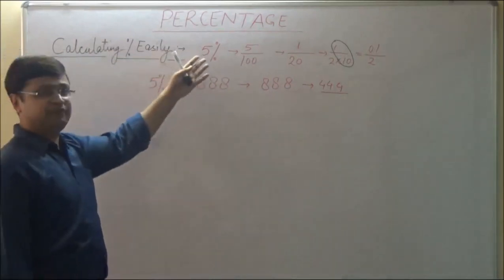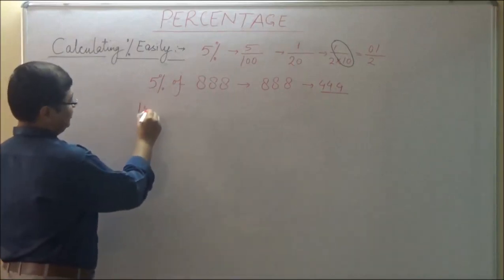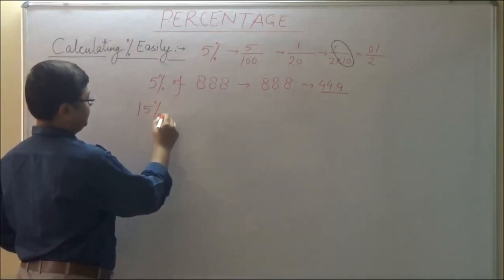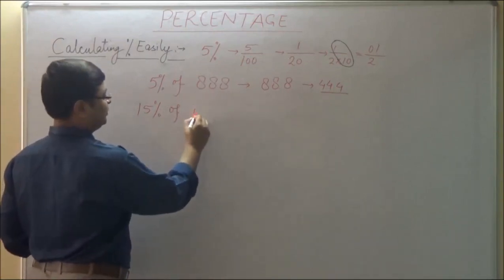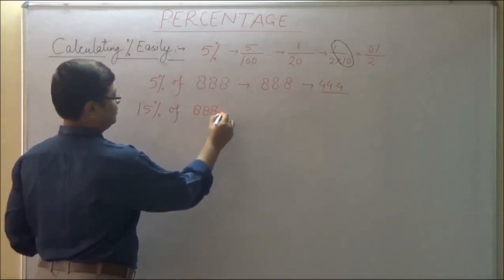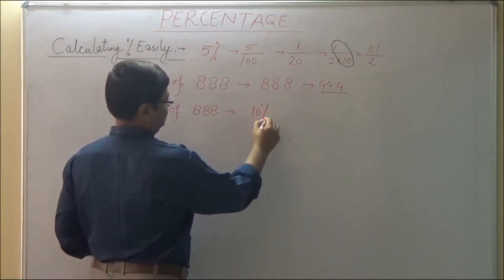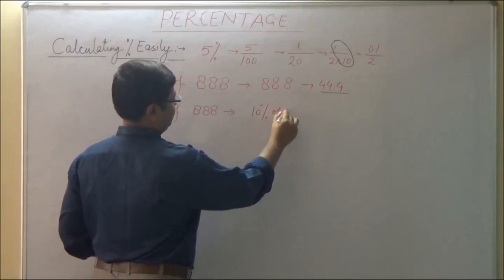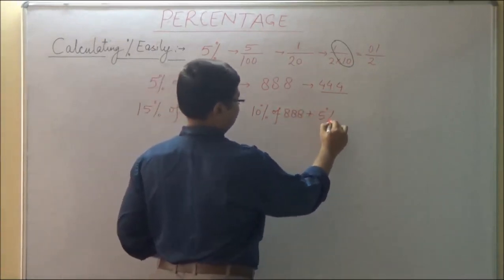Now by using the concept of 10% and 5%, we can calculate 15% of any number. Say we want to calculate 15% of the same number. 15% of 888 is equivalent to 10% of 888 plus 5% of 888.